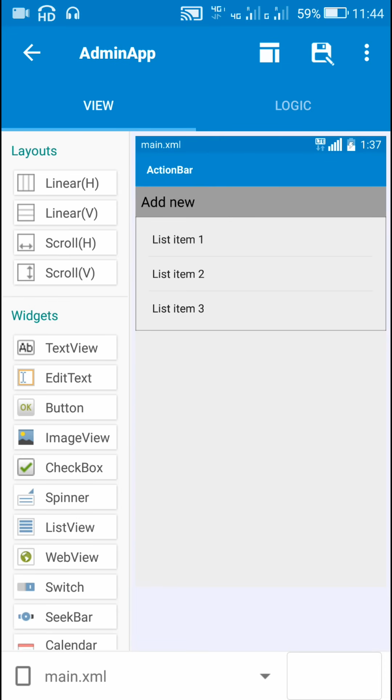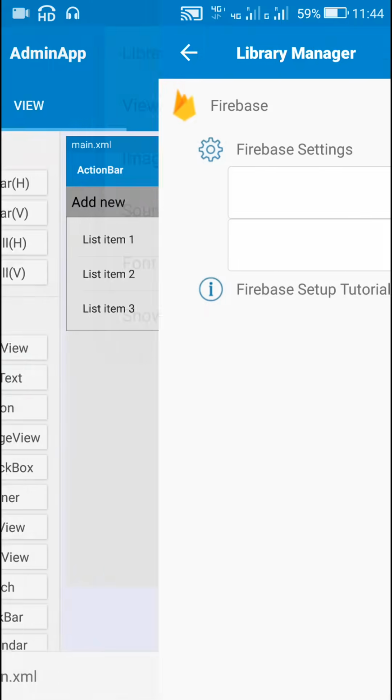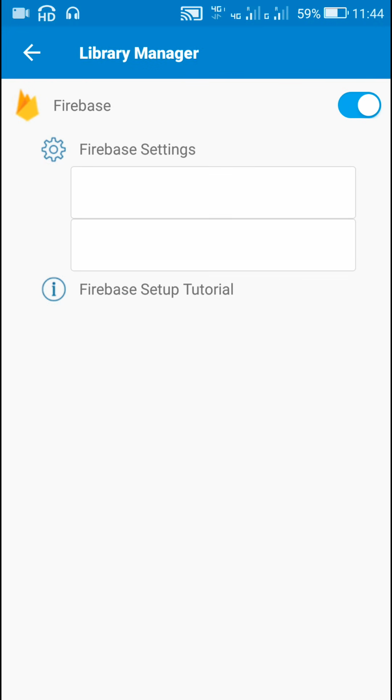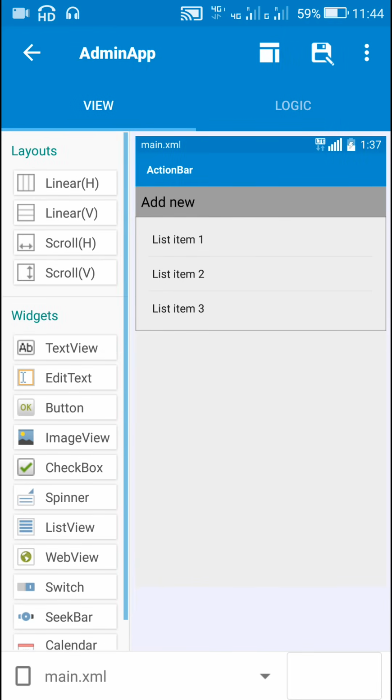For this we need to create two apps with the same package name and with the same Firebase DB credentials. So here in this admin app, in library manager, I have added the project ID, app ID and API key. This project ID, app ID and API key has to be the same in the user app also. This is in the admin app. I have added these and then I have switched on this button.